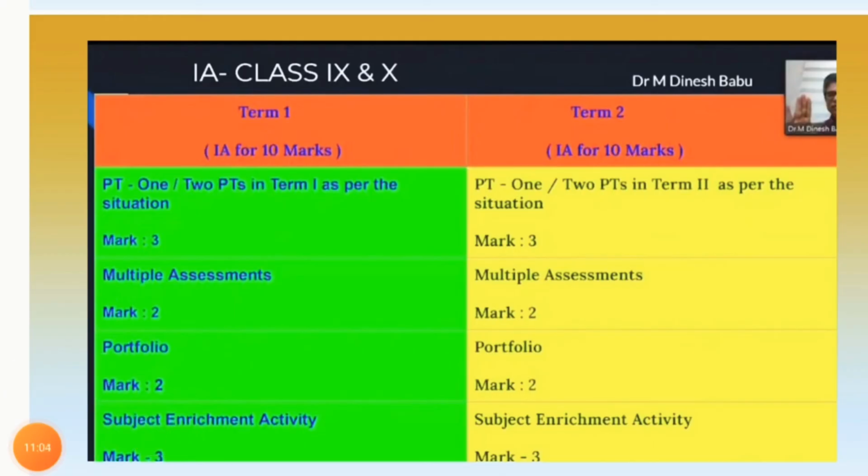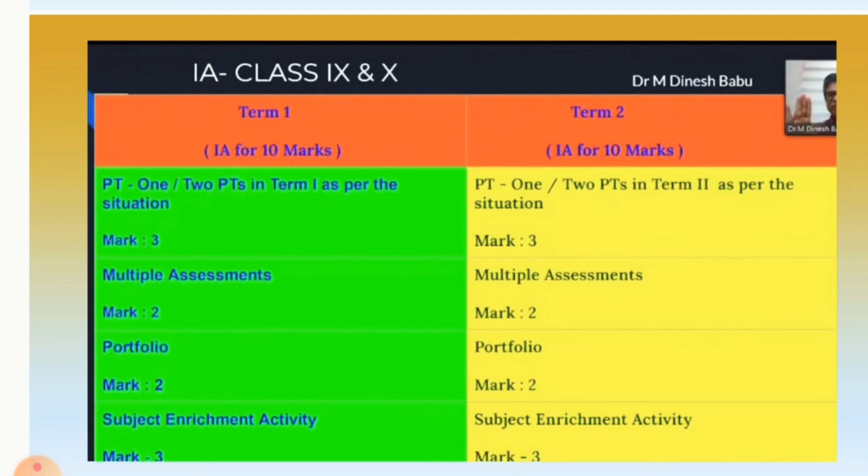Now here you can see the internal assessment of classes 9 and 10. Term 1 and term 2 will be there, as you can see. Term 1 internal assessment is in the green color, out of 10 marks, and term 2 is in yellow color. If you look at term 1 first, that includes the periodic test 1, or it may be 2 also in the term, as per the situation; they conduct either one periodic test or two.